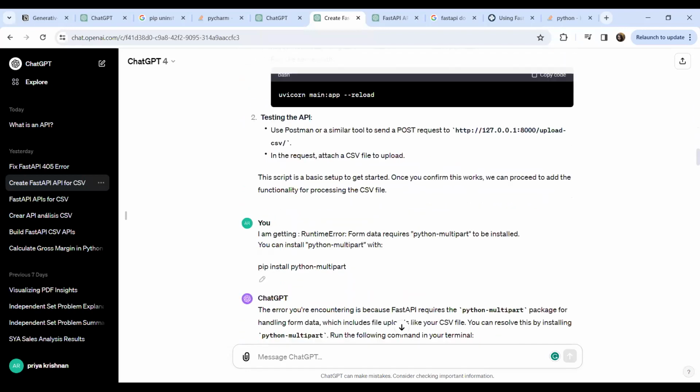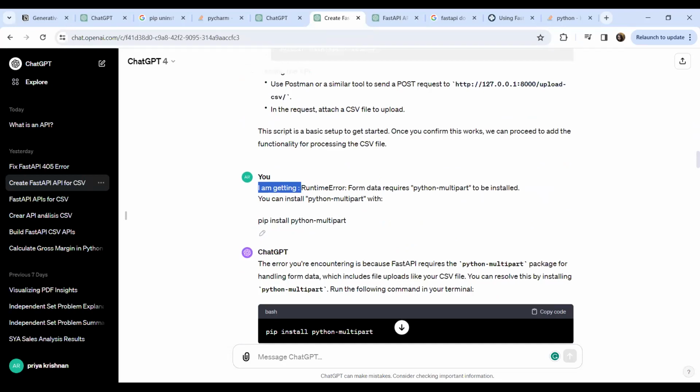So I just said I'm getting an error. This is how I gave the instruction. I copied that runtime error, whatever the terminal was throwing at me, and I said, this is the error that I'm getting.